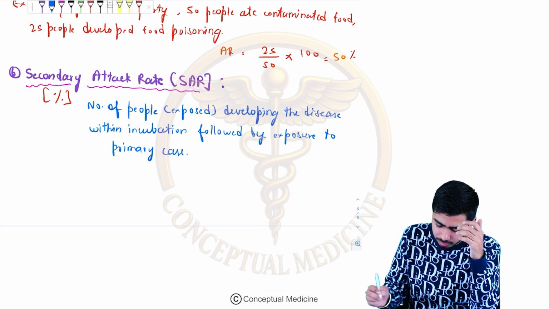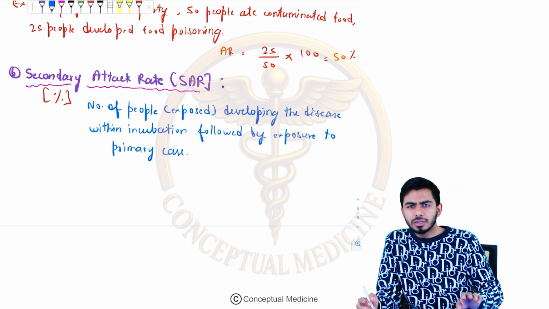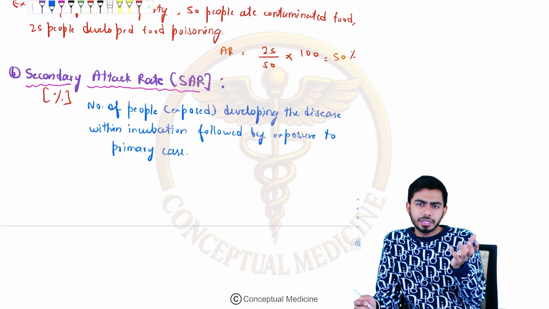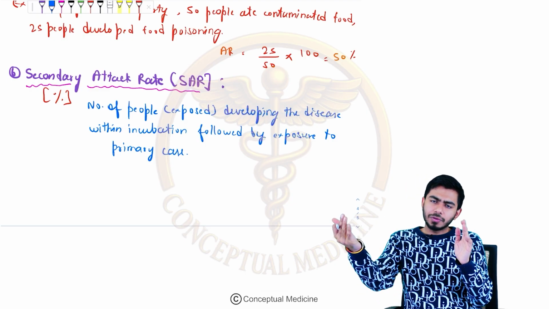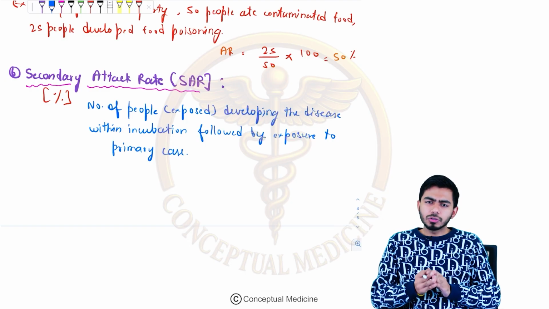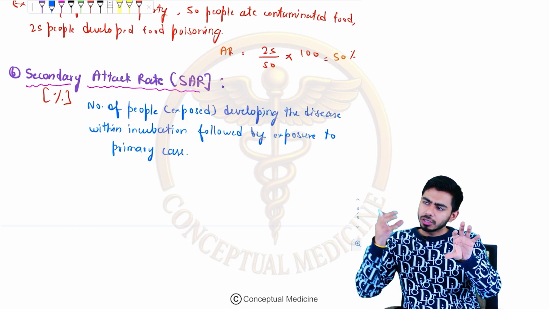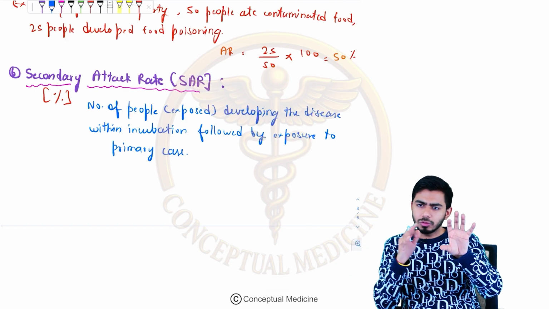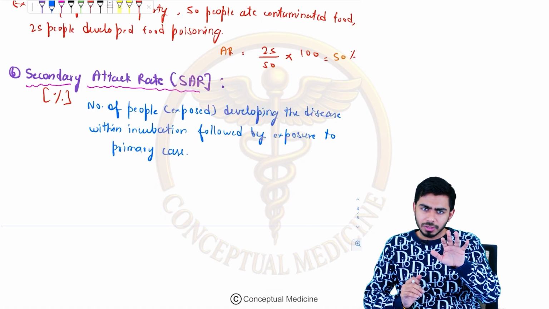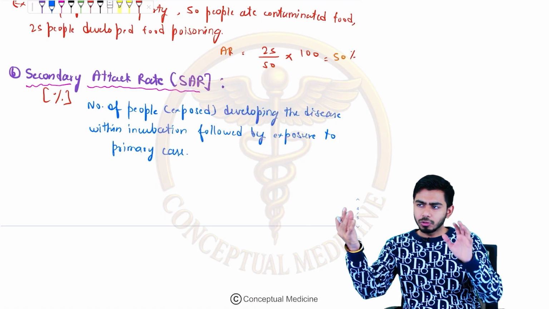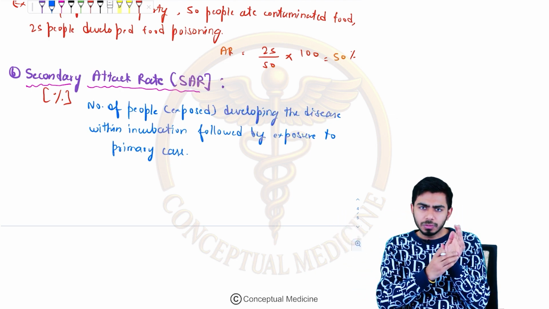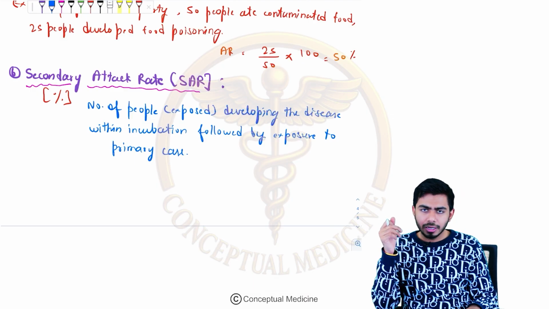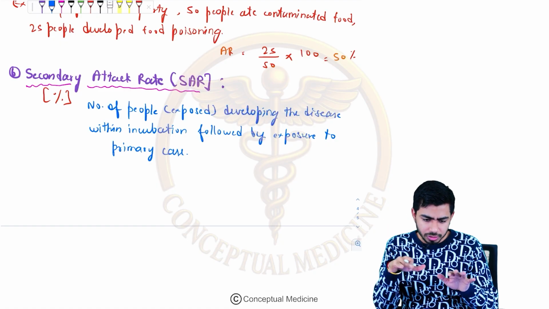In simple words, guys, that's what the book says, but in simple words, due to that primary case, some other persons became the secondary case. First of all, one person was infected, and due to that person, 2 or 3 more persons got infected. Now these are the secondary cases, and that person was the primary case. So here we are talking about a secondary case, followed by the primary case. Are you understanding me? That primary case was infected, and due to this primary case, these 2 other people who became the secondary cases are also infected. So if they develop the disease, this is the secondary attack rate.